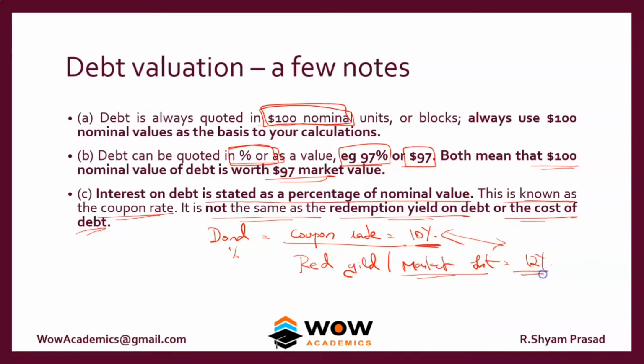For example, if you bought gold for 2000 rupees, but the current market value of the same gold is 3000, a similar logic is what we are trying to apply here. There is also a rate called KD, the cost of debt. That is a different rate. So don't confuse between these three terms.